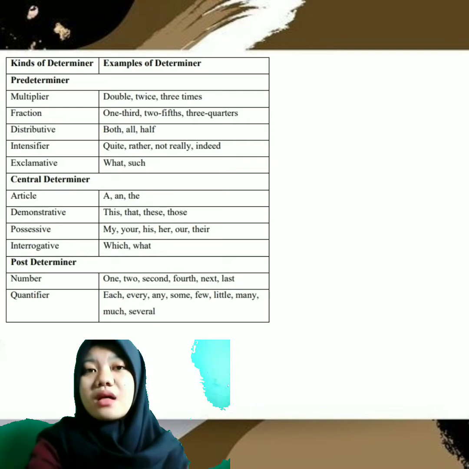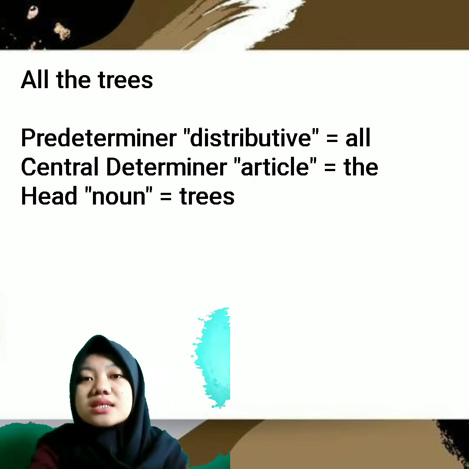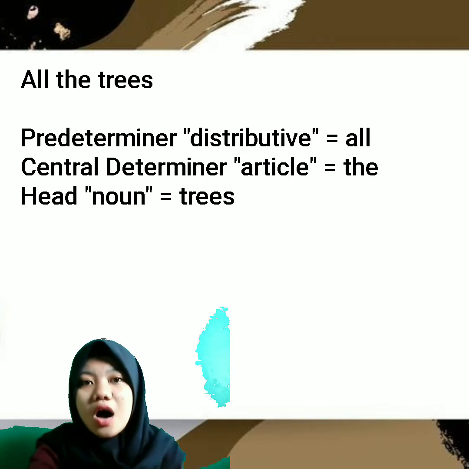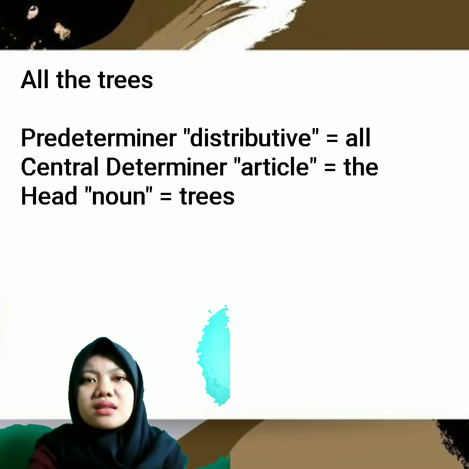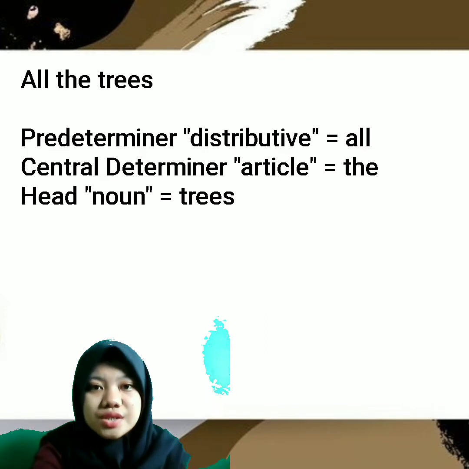And the example of basic noun phrase is all the trees. In the description, the predeterminer is distributive, that is all, the central determiner is article, that is the, and the head is noun, that is trees.